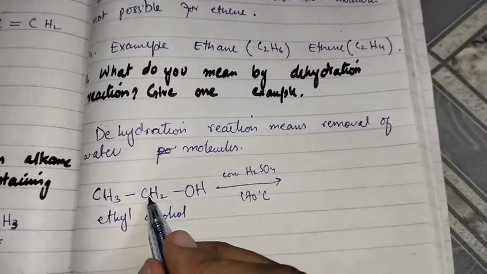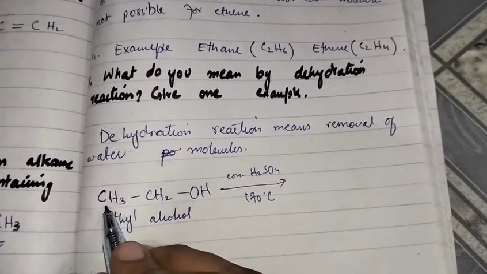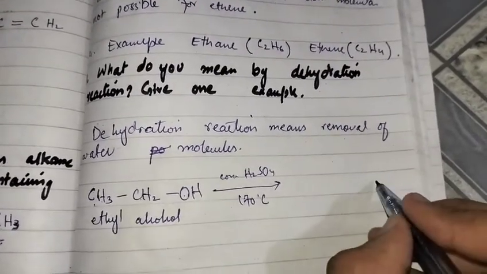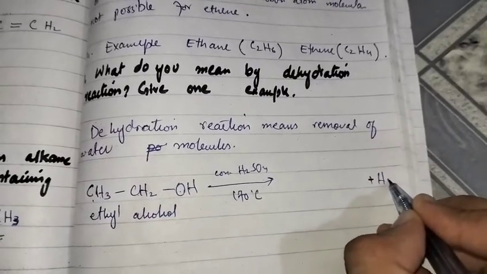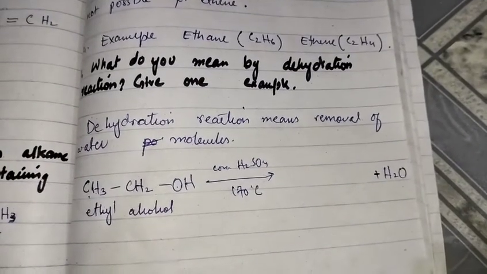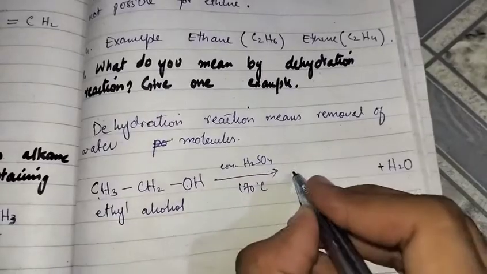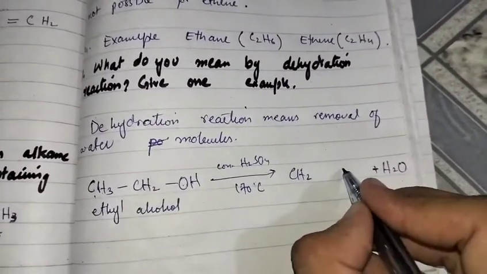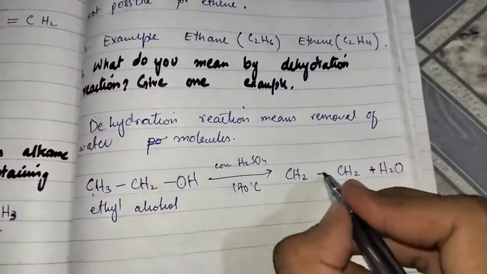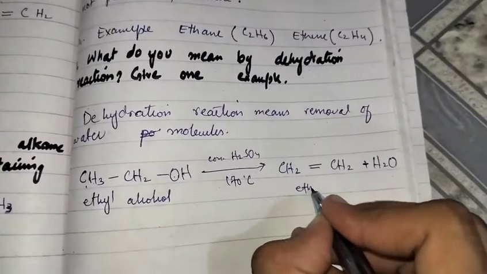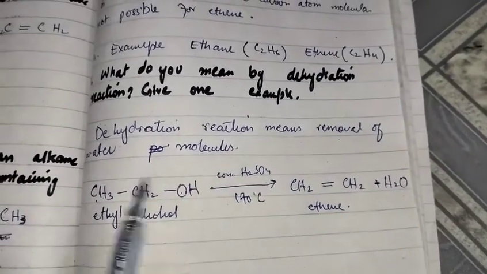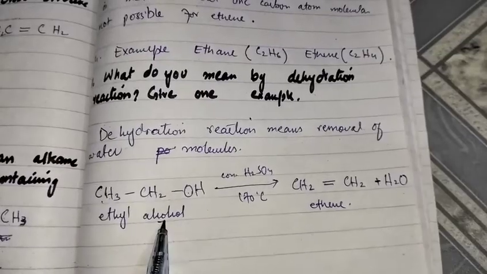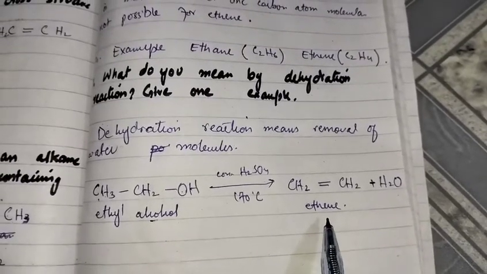OH will be removed from this carbon and hydrogen will be removed from the other carbon. So OH and H will make H2O. There will be CH2 and also CH2, and a double bond will form between them. So it is ethene. So by the dehydration of ethyl alcohol we can prepare ethene.